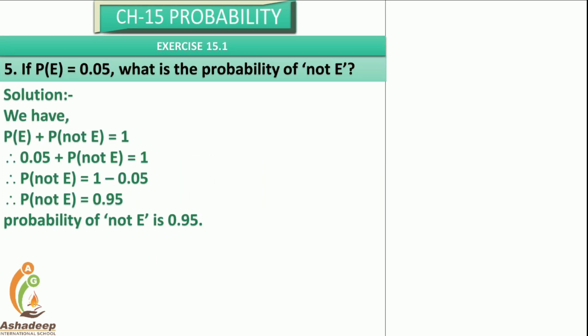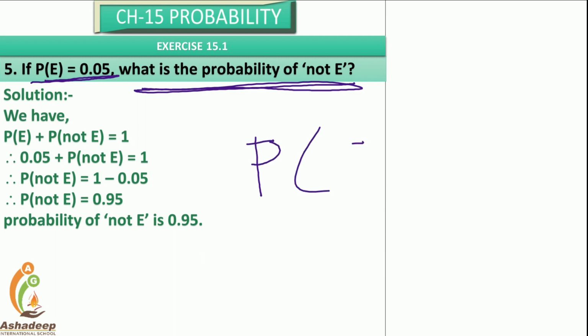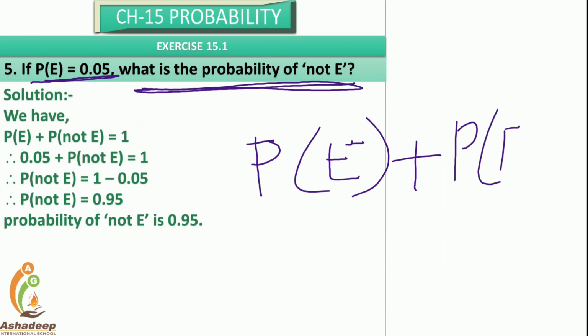Now question number 5. Here the probability of an event is 0.05. So what is the probability of not an event? We know, as you saw in the previous lecture, that the probability of an event plus the probability of not an event is equal to 1.